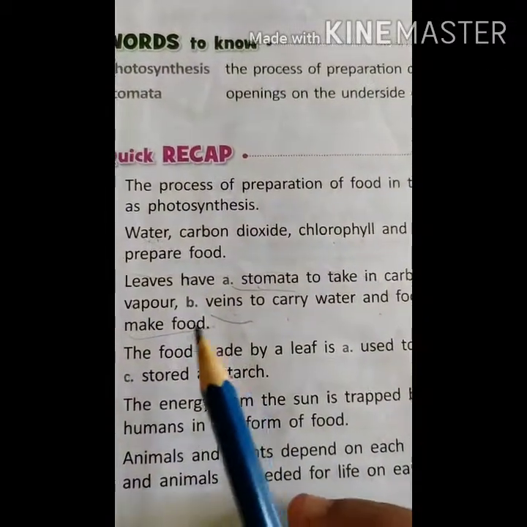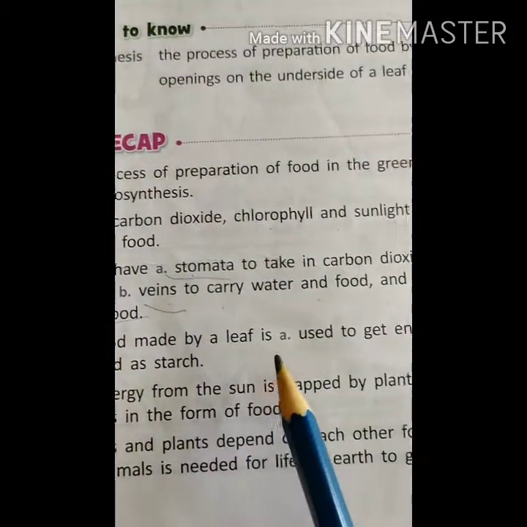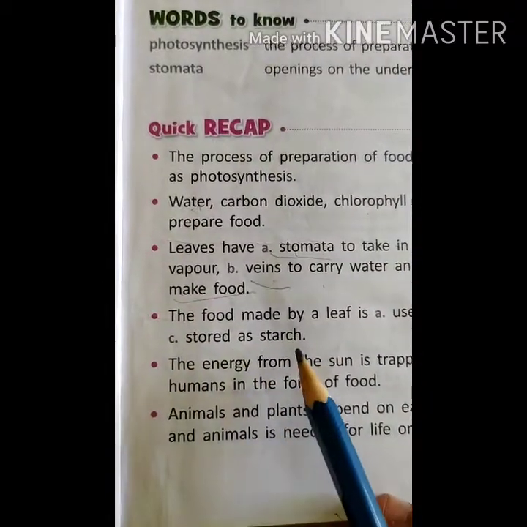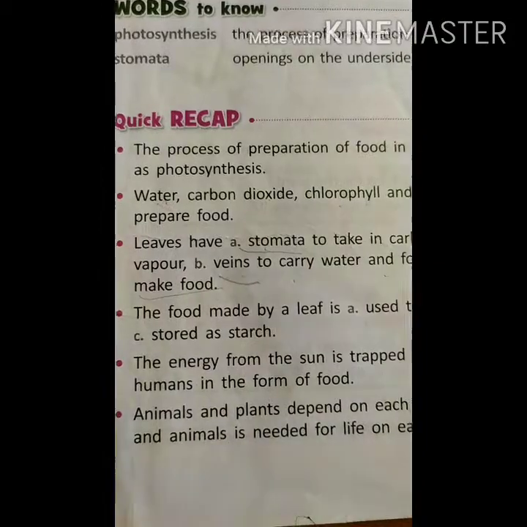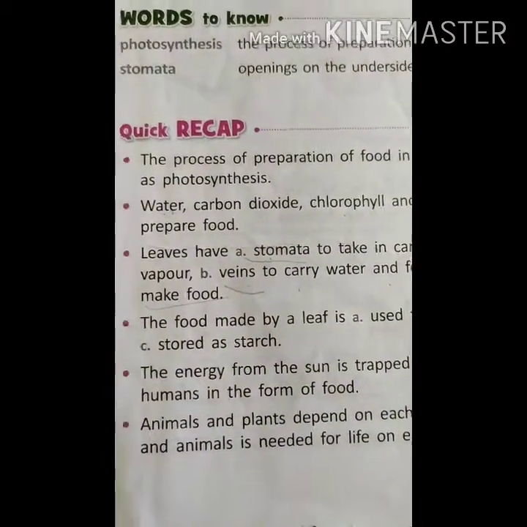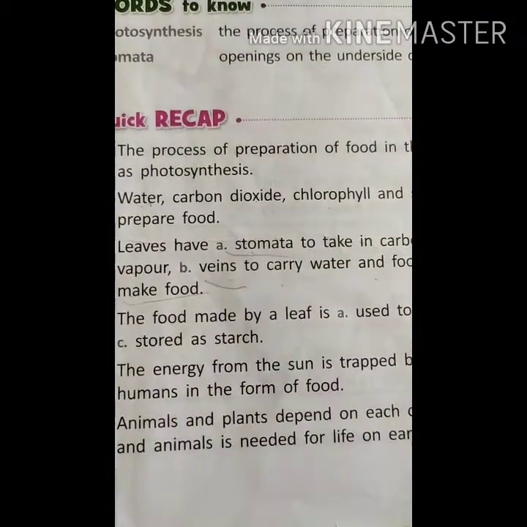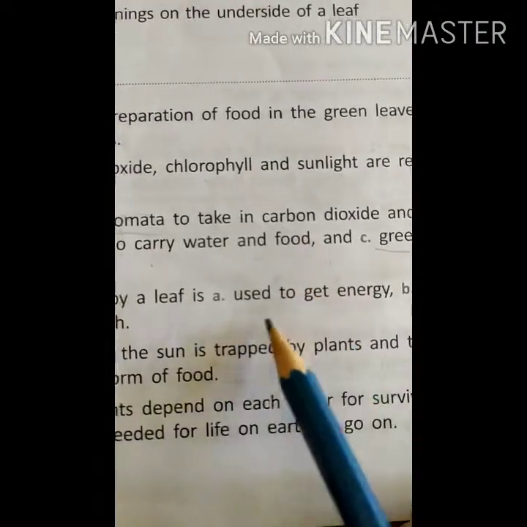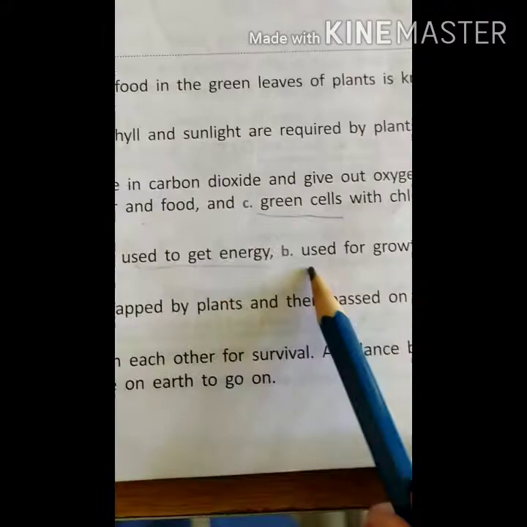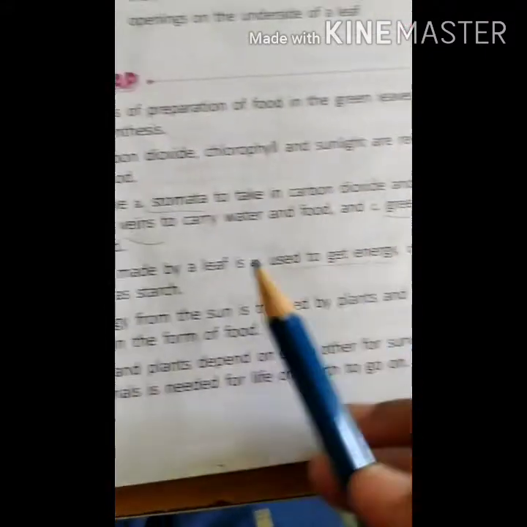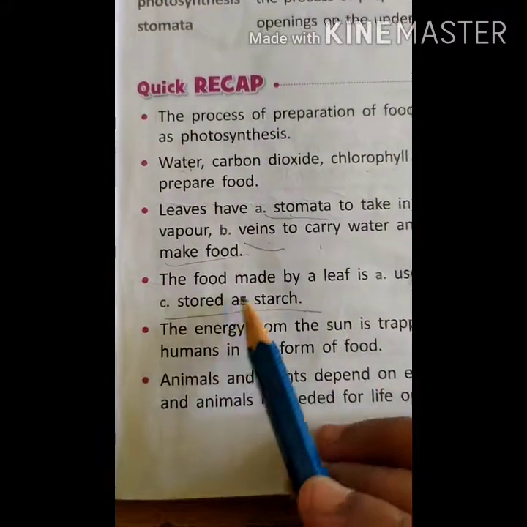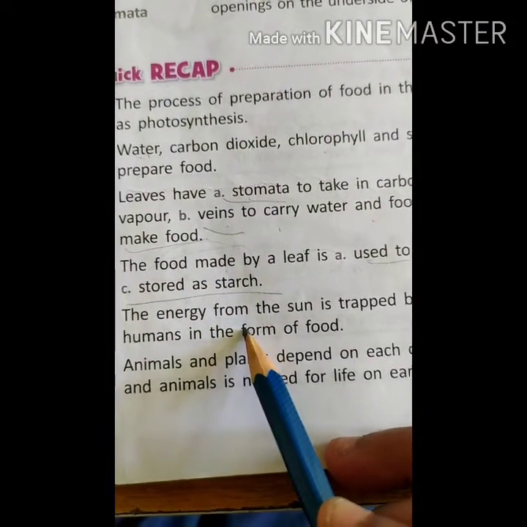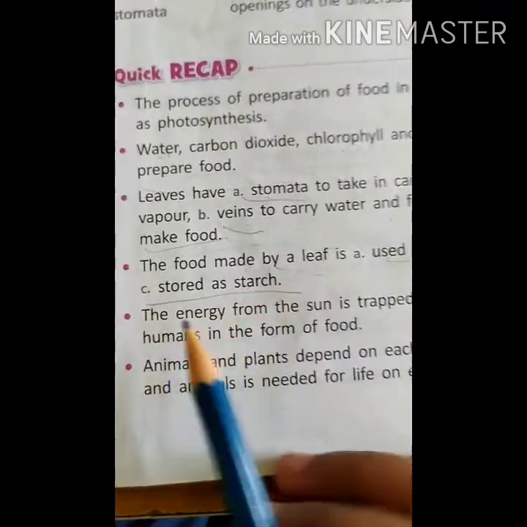Next. The food made by the leaf is used to get energy, used for growth and stored as starch. So, who is preparing food? Who is called the kitchen of the plant? That is the leaf. What does it do? Three things: used to get energy, used for the plant's growth, and stored as starch. This is all the food made by the plant, done by the leaf.